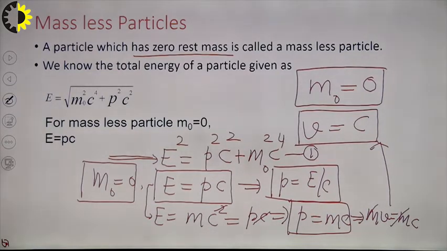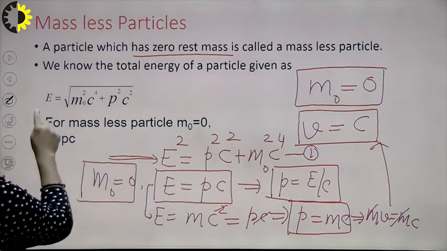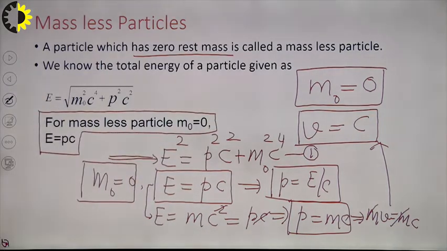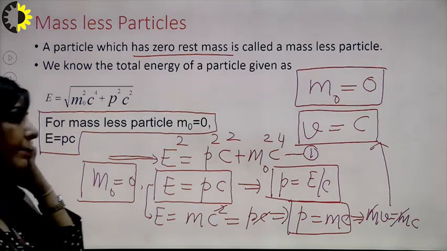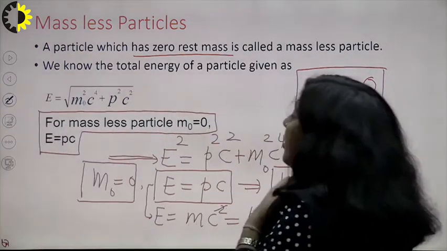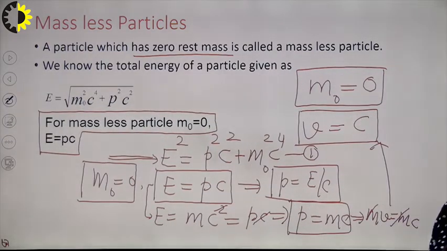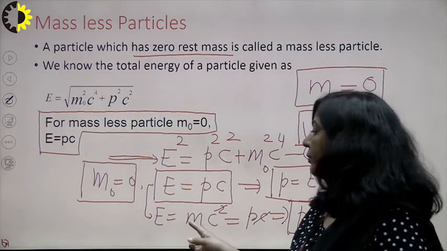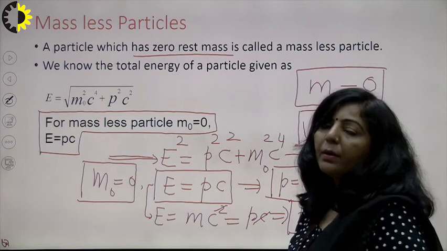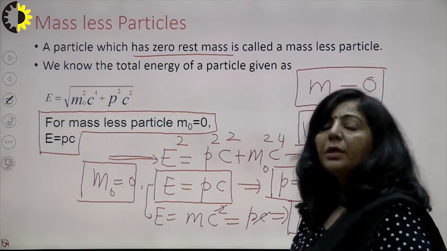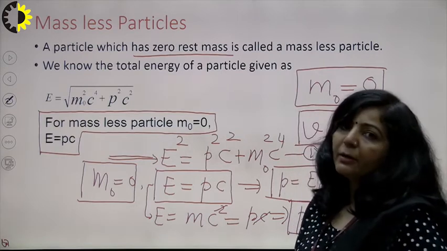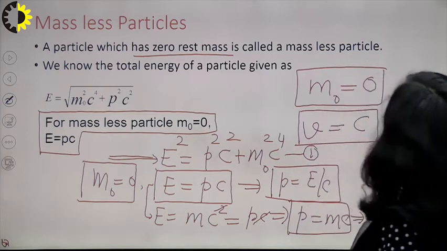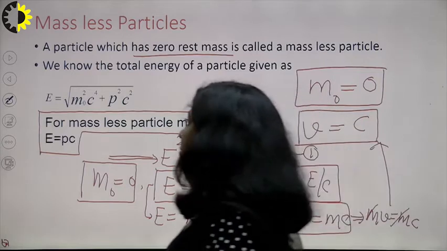So a massless particle always travels with the speed of light, its rest mass is 0 and its total energy can be written as P into C, right? And if you want to write the relativistic mass of a massless particle, it will be equal to E by C square. Photon and neutrino are examples of massless particles, right? A massless particle means a particle with 0 rest mass. So that is your massless particle.